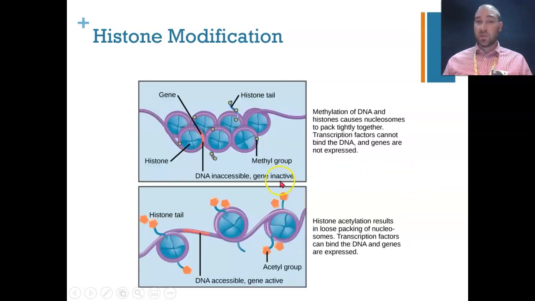So here's another picture showing that. Here we have methyl groups being attached to the histones. You can see the histones are really close together, and here's our gene that we're trying to transcribe, and it can't be accessed by the transcription factors. Down here we have acetylated histones, so we can see that the histones are much further apart, they're spread out, and the gene over here that we're trying to express is accessible.